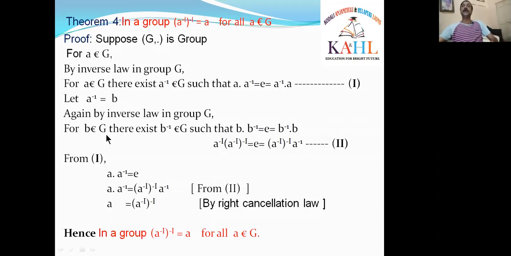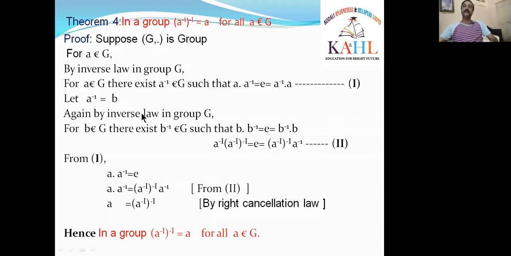What is B? We have taken B as A inverse. That's why I am substituting B. In that place of B, I am substituting A inverse. In the place of B inverse, since B is A inverse, the whole inverse is there: (A inverse) whole inverse. So B means A inverse, B inverse means (A inverse) whole inverse. E as it is equal to B inverse.